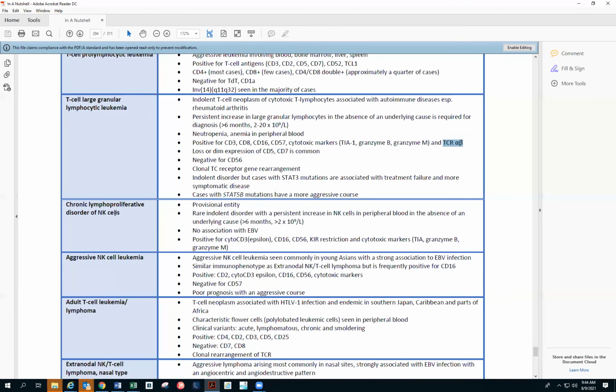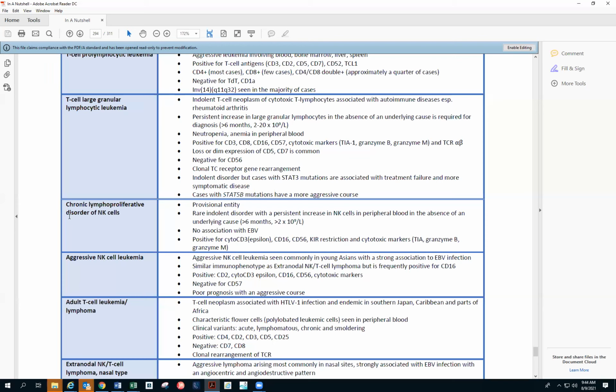Then coming to chronic lymphoproliferative disorders of NK, I don't think that we have an NK case that Raji was saying, but I don't know which kind of NK she has. But again, NK will be more of cytoplasmic CD3 epsilon. CD16, CD56 are the NK markers. KIR is again an NK marker. Then the cytotoxic markers, TIA, granzyme B, granzyme M will also be the NK markers.